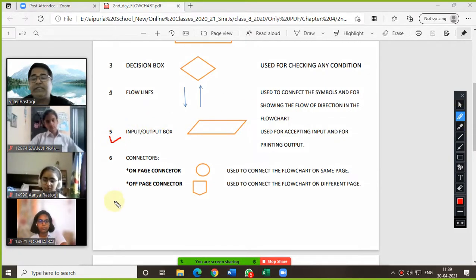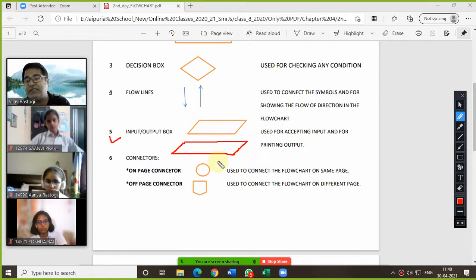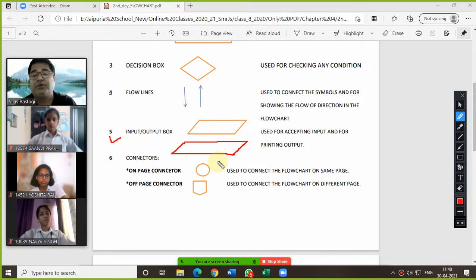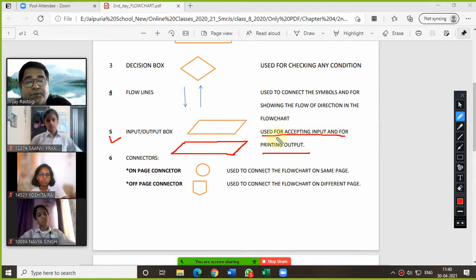Now the input output box. Basically this input and output box is very, very important. It is just like a parallelogram, like this. So this is the symbol of the input output box, and it is used to show the input statement, as well as for printing we use this input output box. Am I clear on this? Yes, sir. Again, it is used for accepting values and for printing the output. Wherever you are writing the read and input statement in your program, there we will use the input output box.